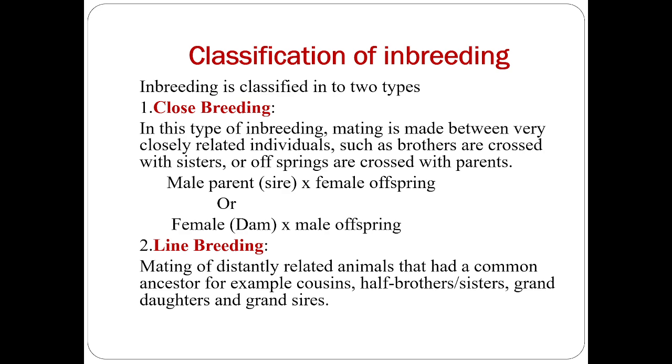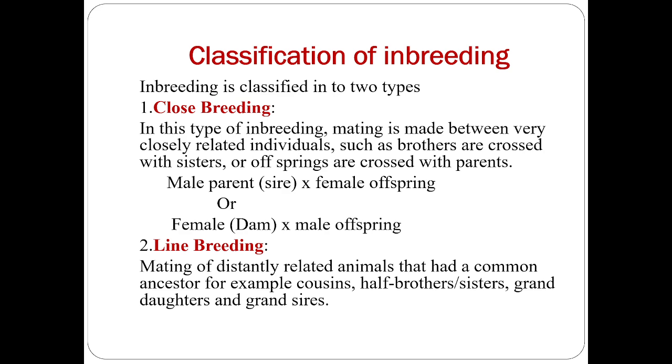That means the male parent, called the sire, is crossed with a female offspring, or the female parent, that is the dam, is crossed with a male offspring. So in close breeding, mating is between very close relatives, that is brothers and sisters or parents and offspring.